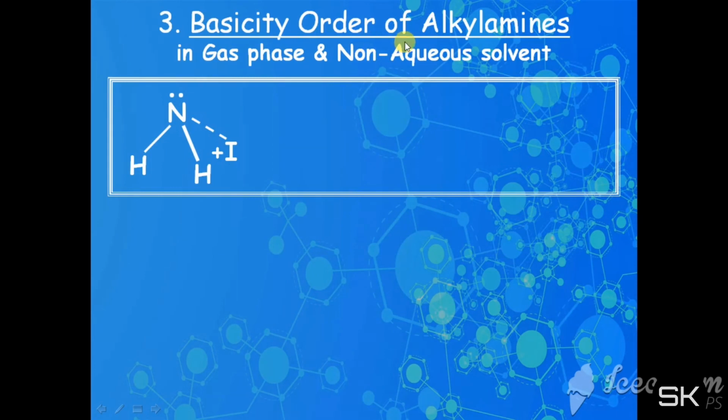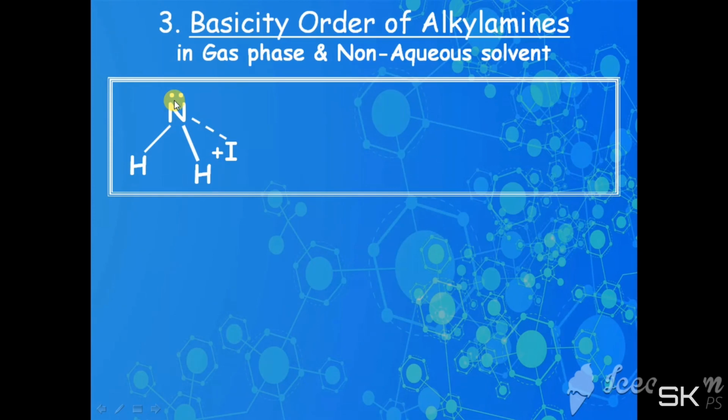Now see the basicity order of alkyl amines in gas phase and non-aqueous solvent. When we replace one hydrogen by an electron donating group, the electron density increases. So it can donate the electron lone pair more easily.